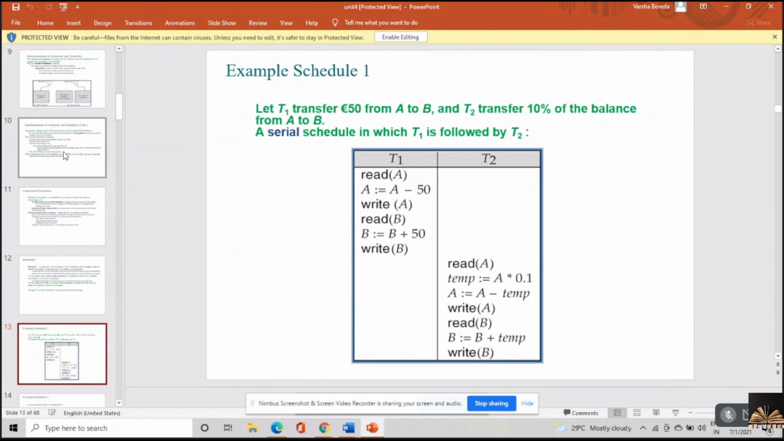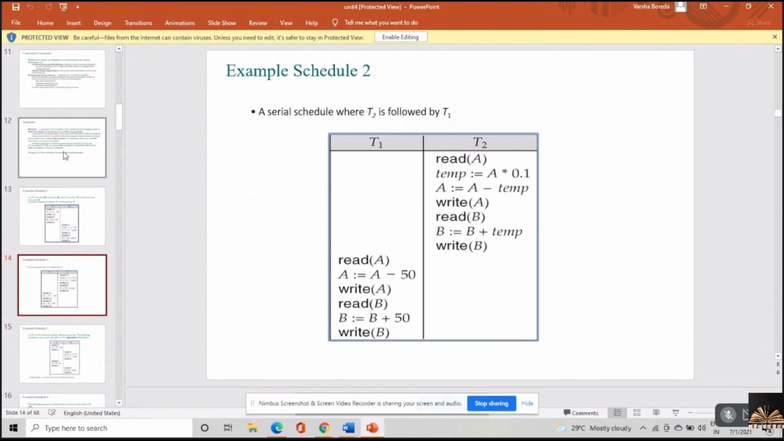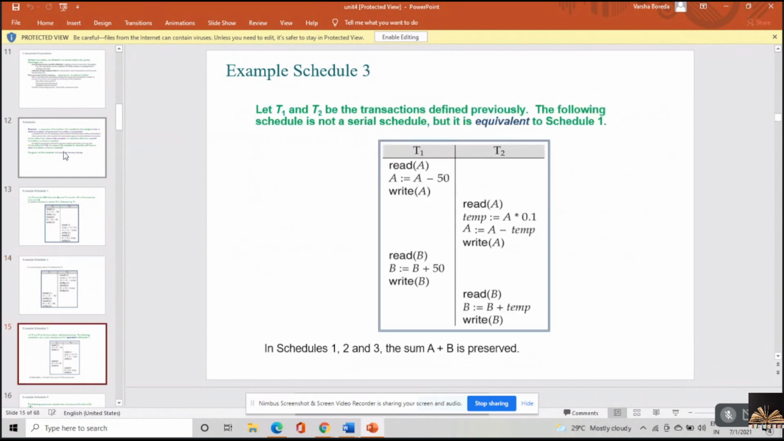So this was the example where T1 is followed by T2, a serial schedule, and this is also a serial schedule in which T2 is followed by T1. And here I'm talking about what? Something which is not a serial schedule, but is equivalent to a serial schedule.